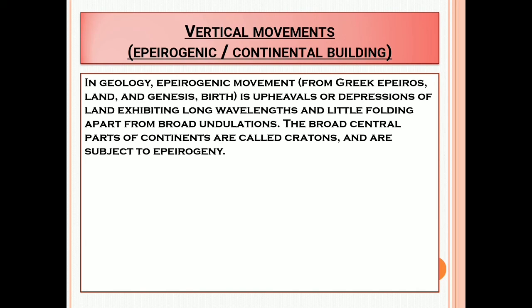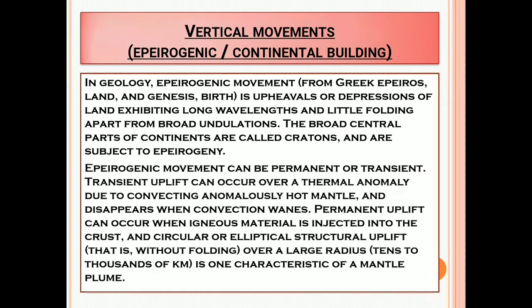The broad central parts of continents are called cratons and are subject to epirogeny. Epirogenic movement can be permanent or transient. Transient uplift can occur over a thermal anomaly due to convecting anomalously hot mantle and disappears when convection wanes. Permanent uplift can occur when igneous material is injected into the crust, and circular or elliptical structural uplift, that is without folding, over a large radius, tens to thousands of kilometers, is one characteristic of the mantle plume.